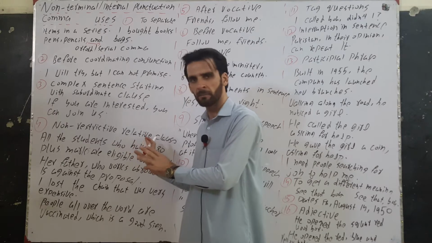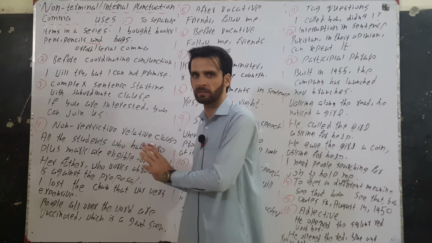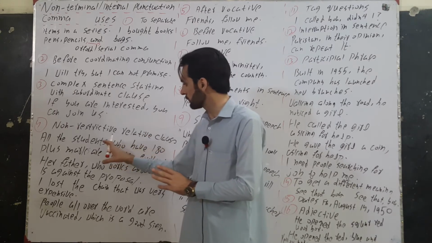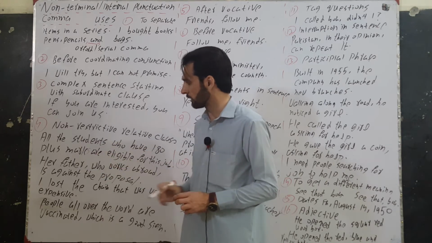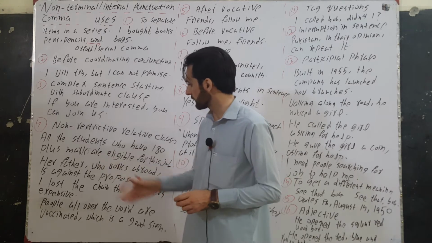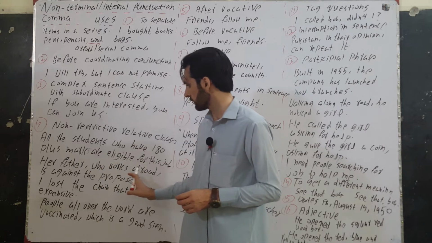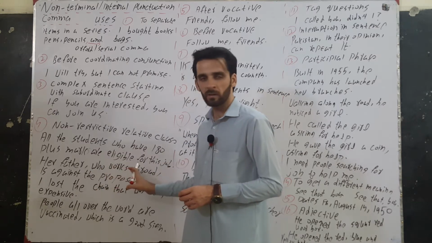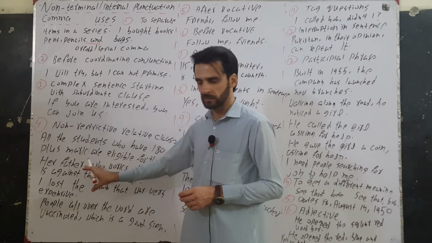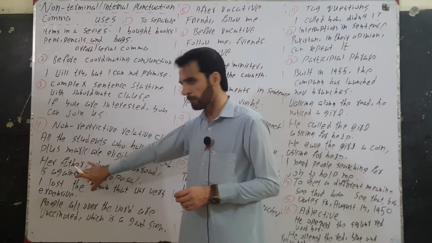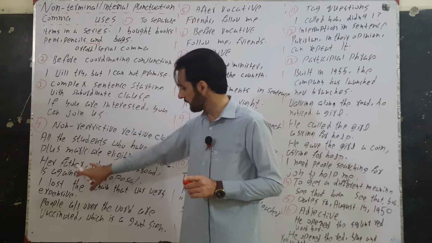So when we have essential information, we have restrictive clause. With restrictive clause, we do not use commas. Therefore, we have not used comma in this clause. But if we have non-essential information, just like here, her father, who works abroad, is against the proposal. Who works abroad is non-essential. We can remove this without affecting the meaning. So we have used comma before it and after it.